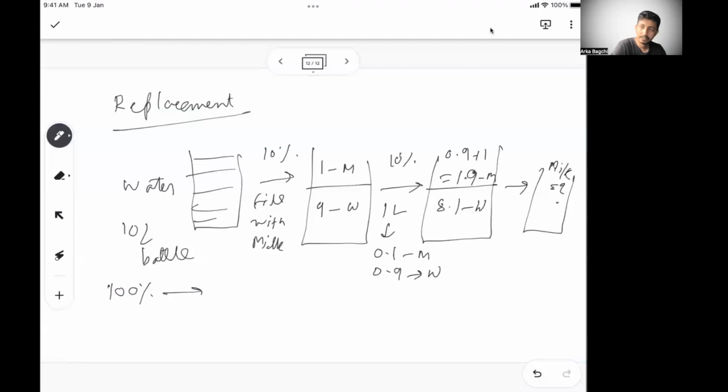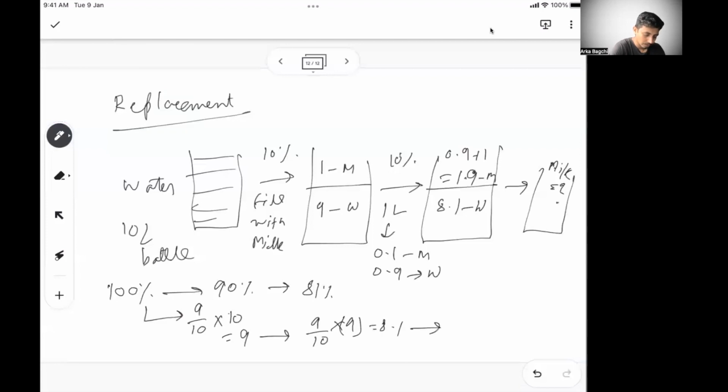After the first iteration, if you take out 10%, water becomes 90%. It was 9 liters. Then in the next case, water was 8.1, so water becomes 81%. What is happening? If you are taking out 10%, that means 90% remains. So 9 by 10 into 10 gives you 9. Then from there, again you do 9 by 10, because you are taking 10% out, that means 90% remains. So 9 by 10 of 9. Getting it? So that becomes 8.1.